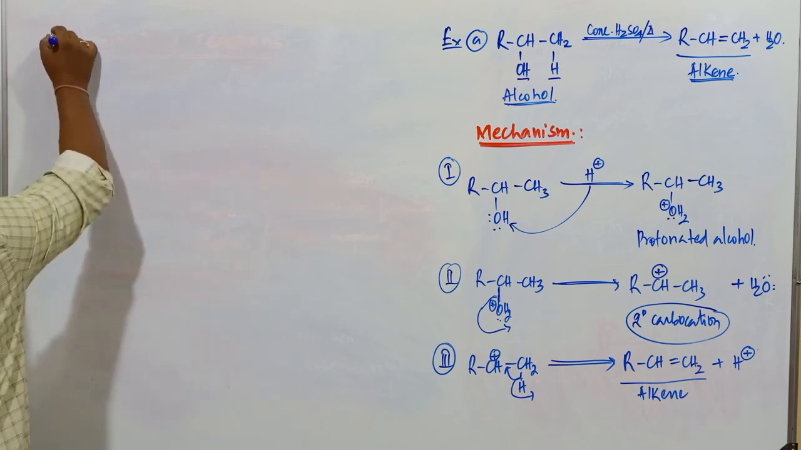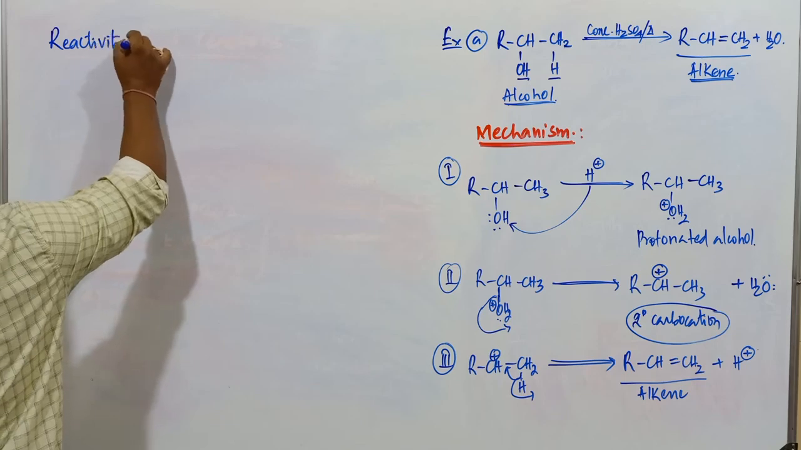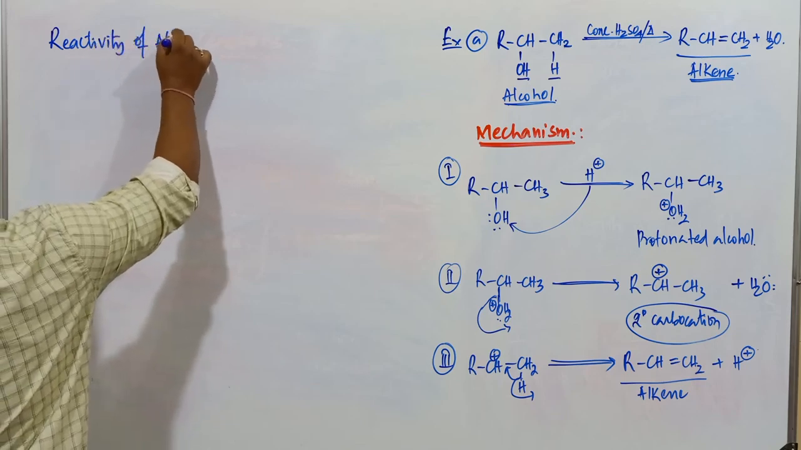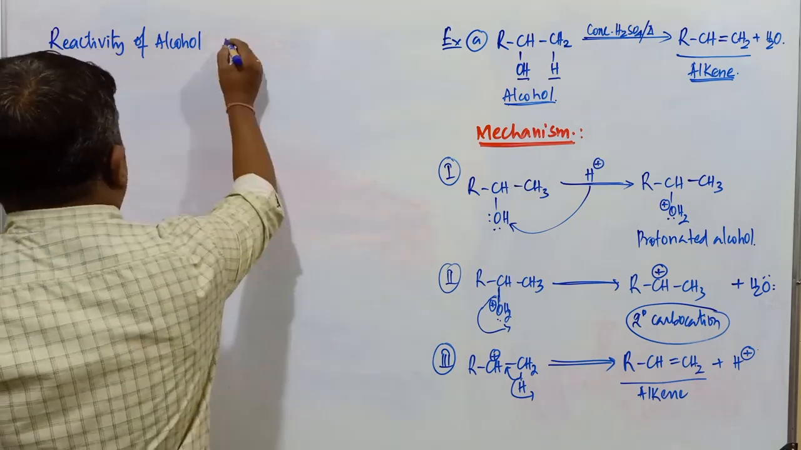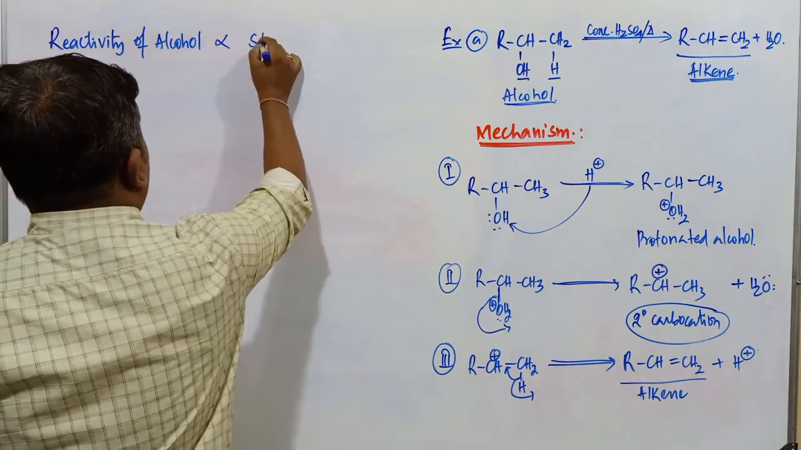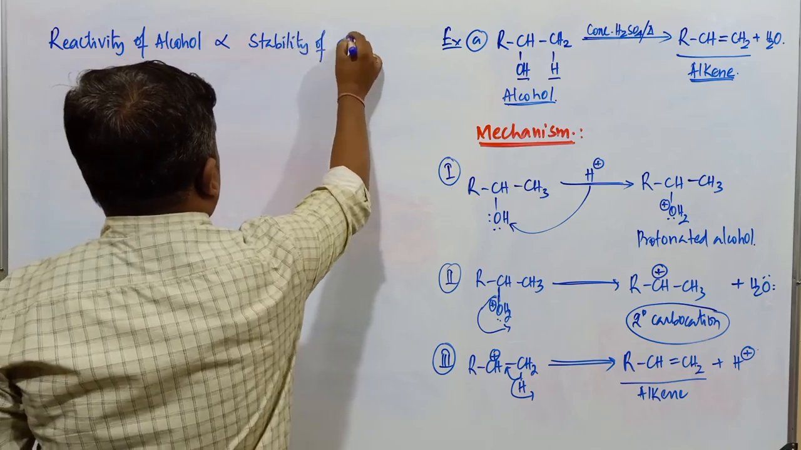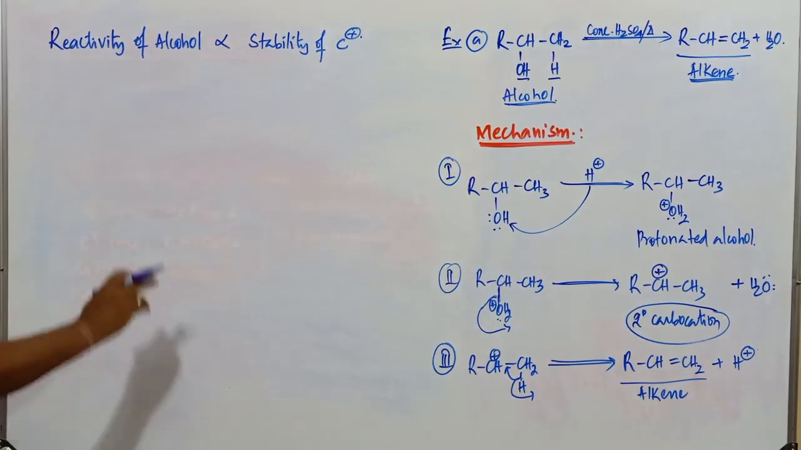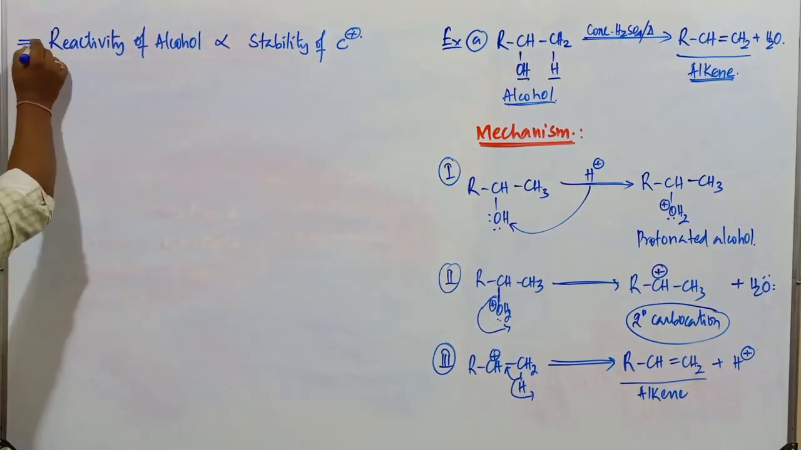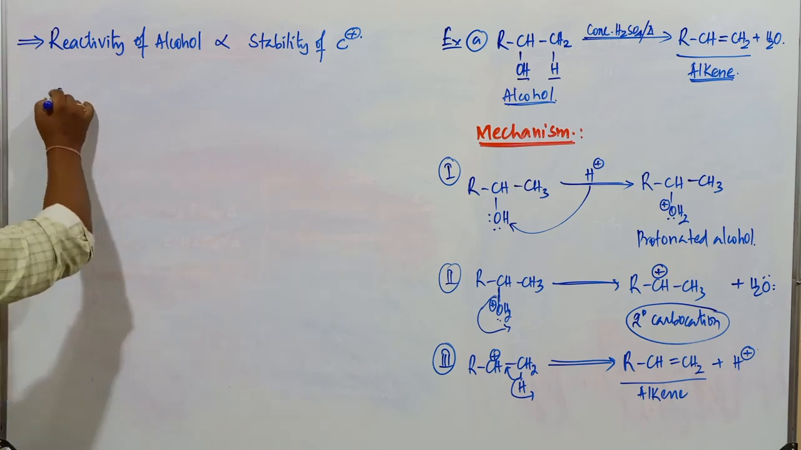Next, the reactivity of any alcohol towards dehydration. Reactivity of alcohol is directly proportional to the stability of the carbocation. The greater the stability of the carbocation, the greater is the reactivity of the respective alcohol. Which carbocation is stable? Tertiary carbocation is stable.